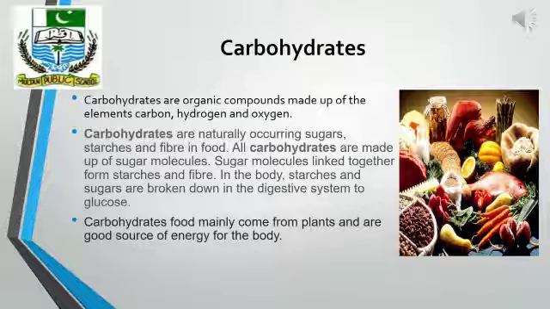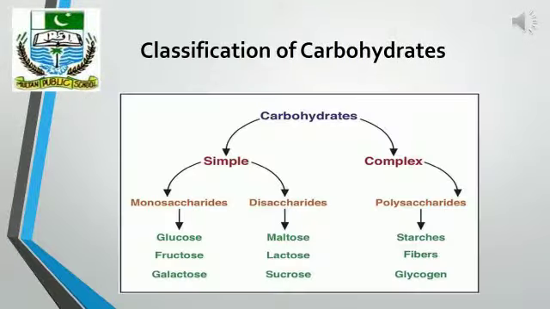Carbohydrate foods mainly come from plants and are a good source of energy for the body. We can also say that carbohydrates are energy-giving foods. Now we look at the classification of carbohydrates. Carbohydrates are further classified into 2 groups, that is simple carbohydrates and complex carbohydrates. Simple carbohydrates are further classified into 2 groups, monosaccharides and disaccharides.